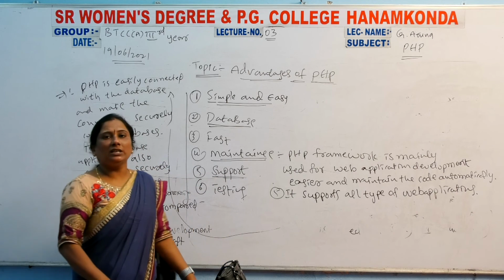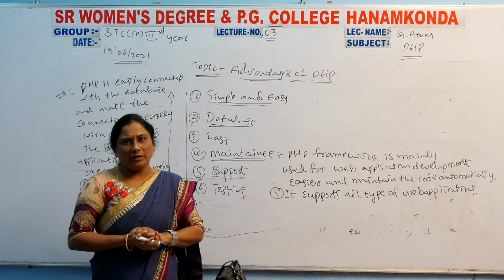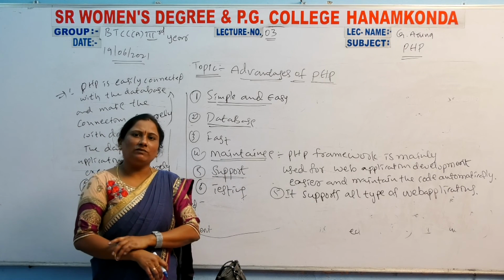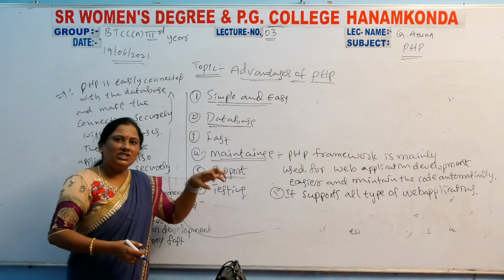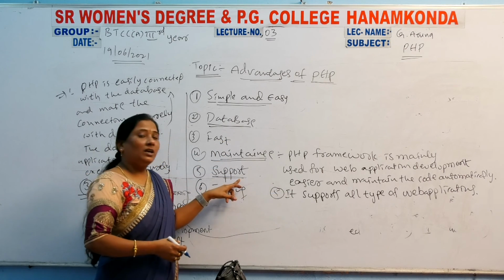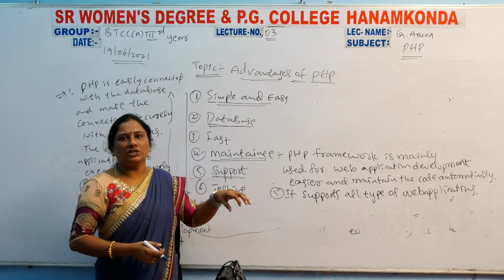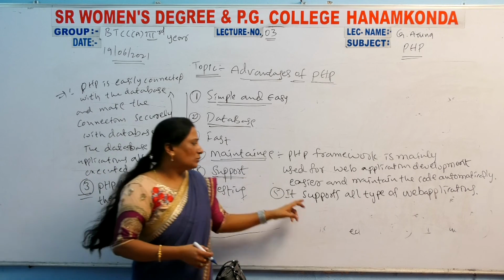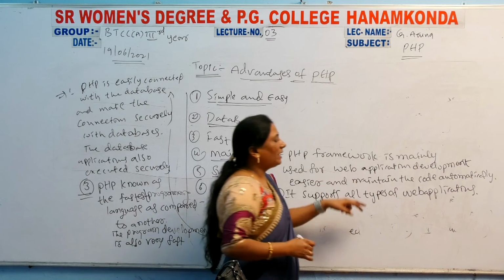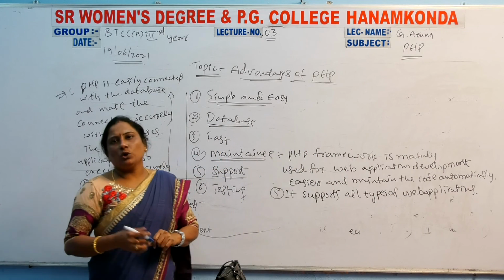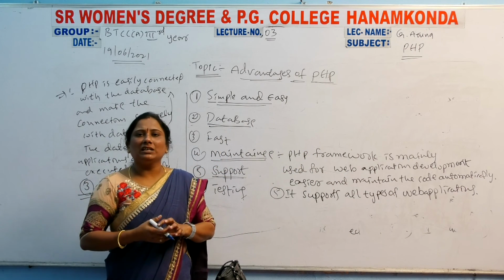So we are using the PHP language, and we can develop web applications. Each and every web application, PHP can support. So it supports all types of web applications. What do types mean?